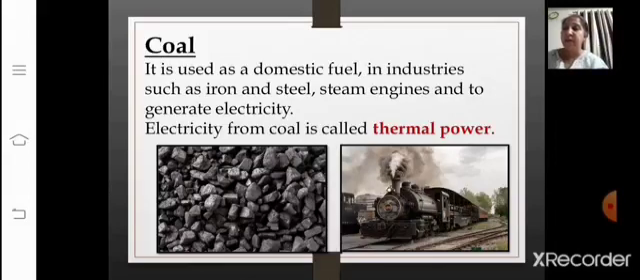Let's begin with the coal now here. This is the most abundantly found fossil fuel, right? It is also used as a domestic fuel. You all know very well the uses of coal, right? Even in industries such as iron and steel, steam engines, you all know about the steam engines also. Here I have given you the image of that steam engine. And even to generate electricity, we require coal, right? Electricity from coal is called thermal power.